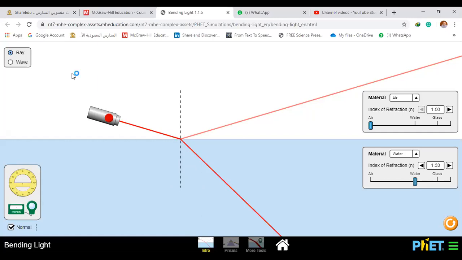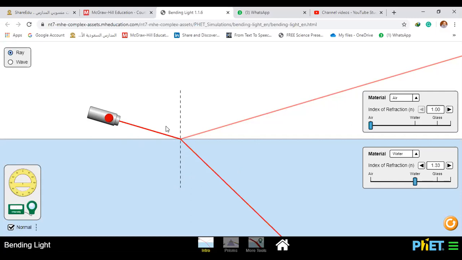Okay, one light ray passes from a less transparent medium, such as air, to a more transparent medium, such as water. So it will refract near to the normal. What about near to the normal? So there will be a relationship between the angle of incidence and the angle of refraction: the angle of refraction will be smaller than the angle of incidence.